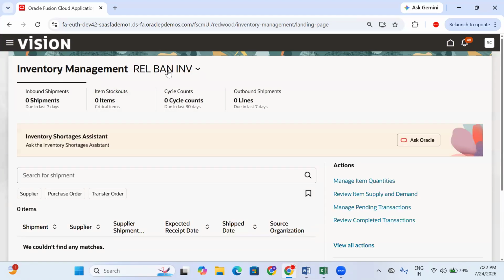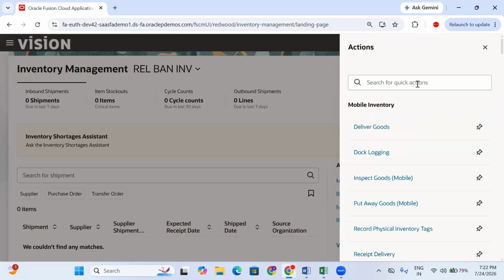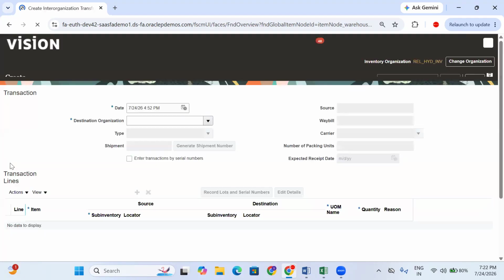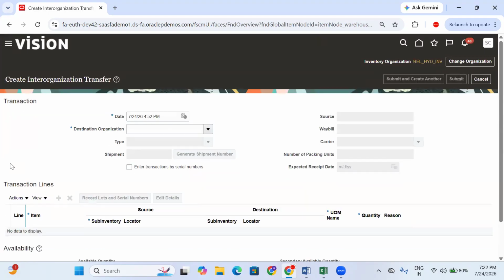Now, who is shipping the material? Bangalore is shipping the material to Hyderabad, right? So click on all actions, inter-organization transfer. Click on this. Okay.